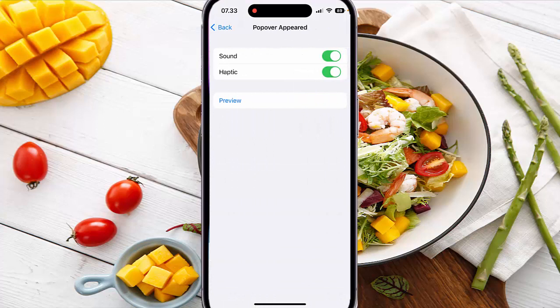And on Sound, tap switch until green to turn on, or tap switch until green to turn off. Tap switch until on to turn on Popover Appeared sound effect when VoiceOver is on, or tap switch until green to turn off.